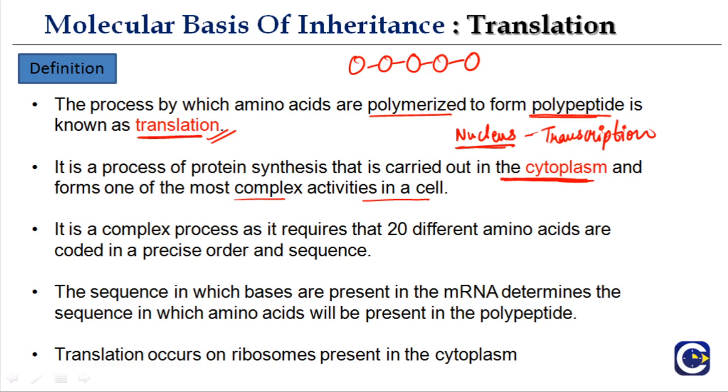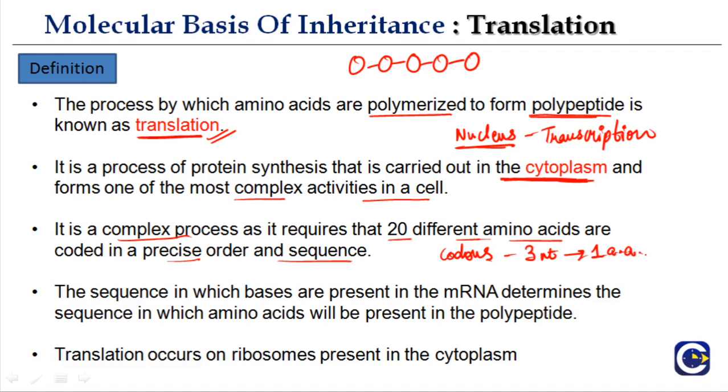place. The process of translation is a complex process as it requires 20 different amino acids, okay, that are coded in a precise order and sequence. And if you remember from the previous part, there are codons. What are codons? Codons are sequences of 3 nucleotides, and one codon codes for one amino acid.